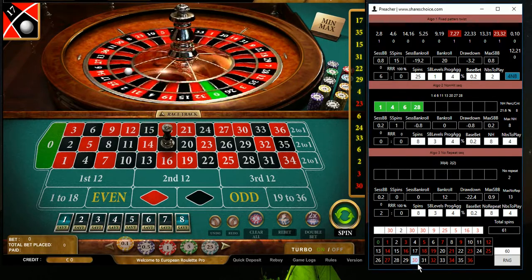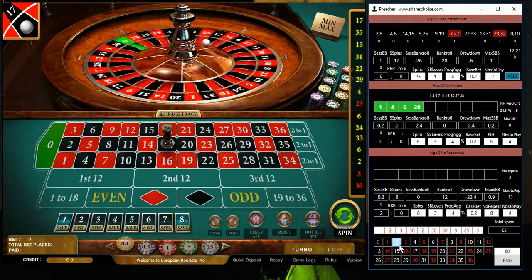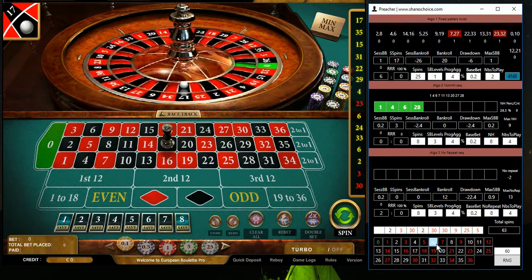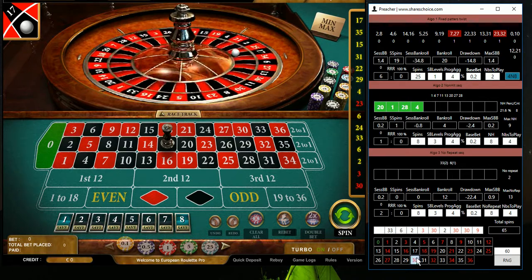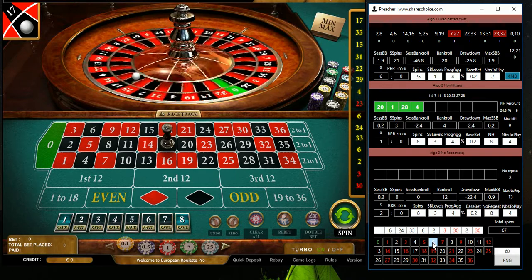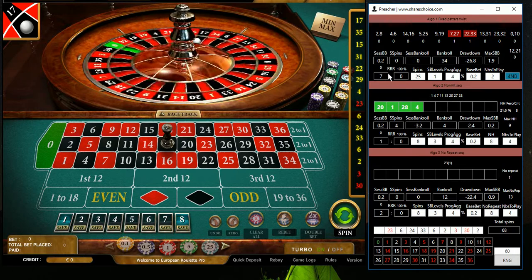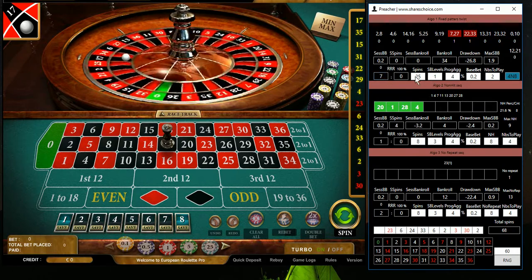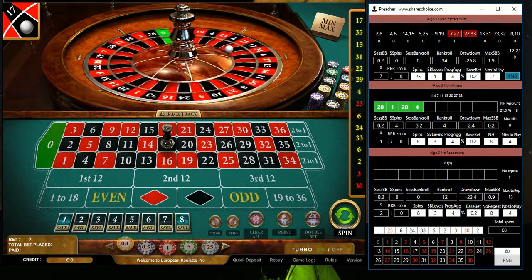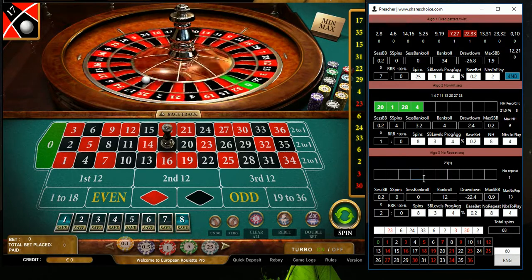So number 30 is quite famous, and number 2 as well. Number 2 and 6, 33, 24, 6, and I think we'd like to see number 23 coming. So again we won already 7-0, nice risk ratio, and now we are playing 7, 27, 22, 33. So let's see how this will work.